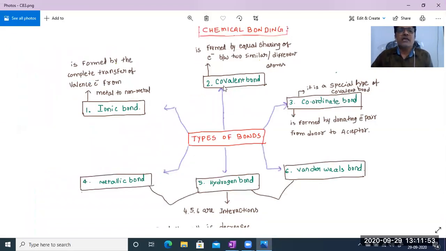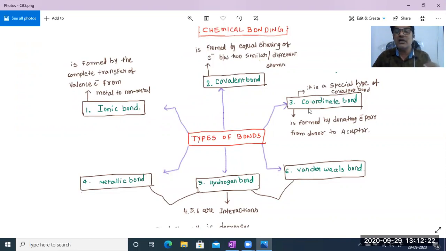Let us come to the second one, covalent bond. How is the covalent bond obtained? By equal sharing of electrons between two similar atoms, otherwise between different atoms. So once again I repeat: first, the ionic bond is obtained by the transfer of valence electrons. Covalent bond is obtained by sharing of electrons.